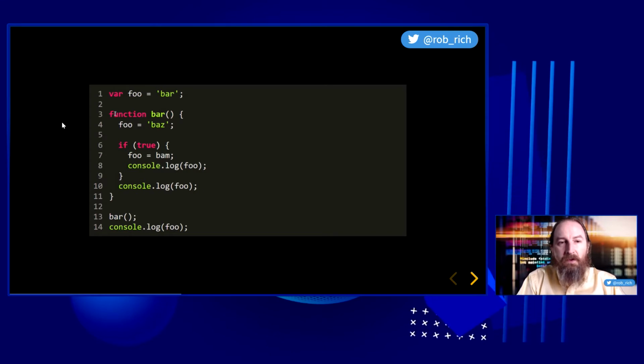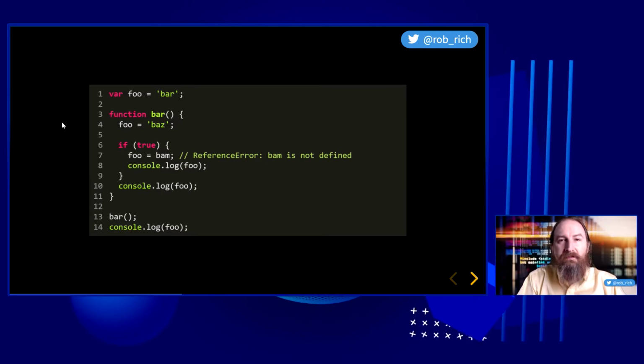There isn't one in the outer scope. As we climb up even to the global scope, there isn't one there either. Now, our goal is to read the value of a variable, and there is no variable to read, so we get a reference error. Bam is not defined. Now that's weird. When we tried to set a variable, it just worked. When we tried to read a variable that wasn't set, it failed. Well, that's kind of weird.